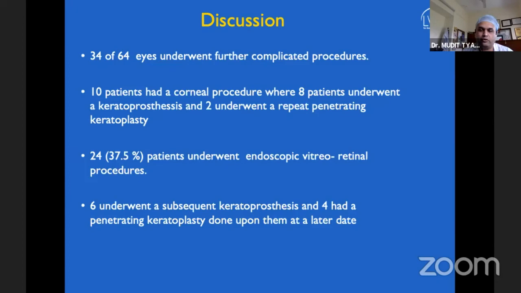So based on the endoscopic visualization and documentation of findings, we were able to avoid surgery in some of these cases. While 24 eyes underwent an endoscopic vitreoretinal procedure and 6 eyes underwent keratoprosthesis, we realized that there are a lot of patients in whom we could avoid doing a repeat surgery or a corneal reconstruction, because when you do that, you are subjecting your patient to a lifelong risk of allograft rejection, immunosuppression, and all those further surgeries. So endoscopy, specifically diagnostic endoscopy, can be a very valuable tool in visualizing what is happening inside the eye and can help in prognosticating and making your decisions easy.